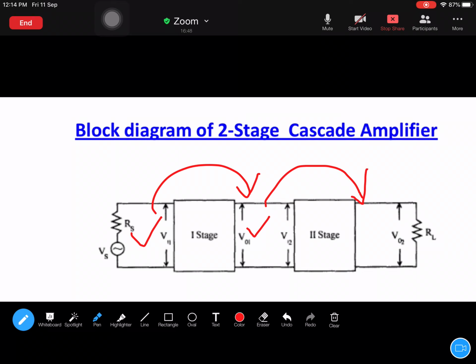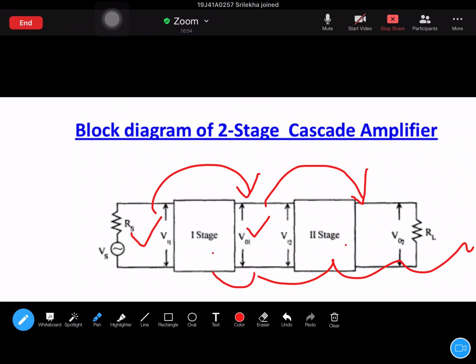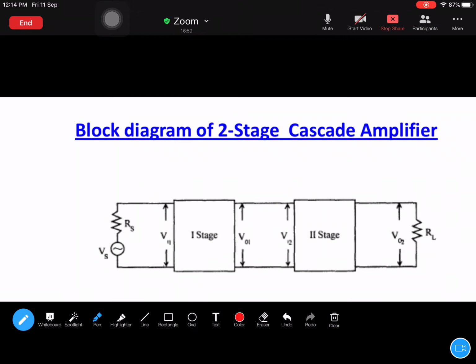If you have multiple amplifiers like this, one stage, two stage, three stage and so on, those amplifiers which have multiple stages are called multi stage amplifiers. A single stage amplifier means there is no second stage, only one stage is there, and the output is measured after the first stage itself.